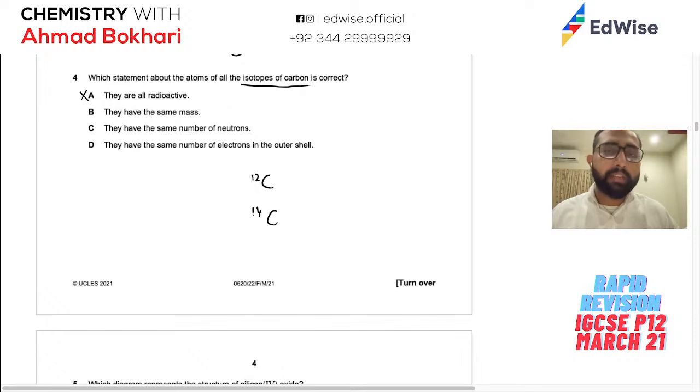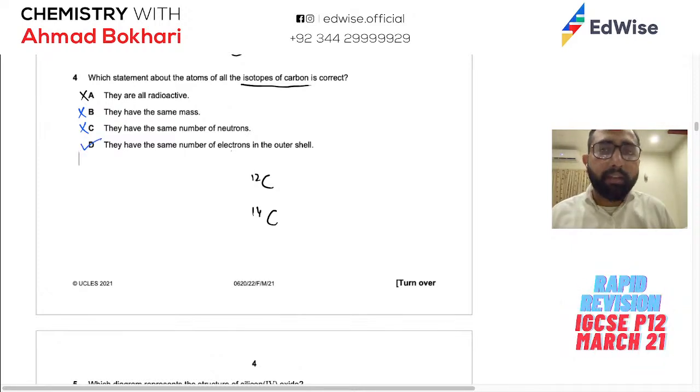Next, they have the same mass. If the mass is the same, how are they isotopes? That goes against the definition of isotope. They have the same number of neutrons, again goes against the definition of the isotope. They have the same number of electrons in the outer shell. Of course, it's carbon, the atom and the electronic structure is going to be the same. So this one is correct.